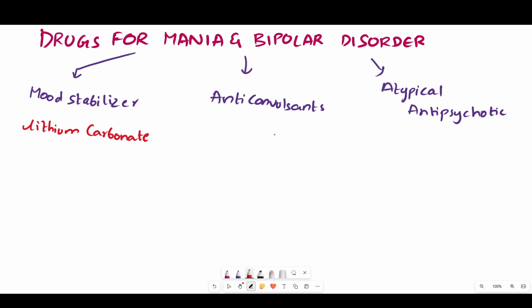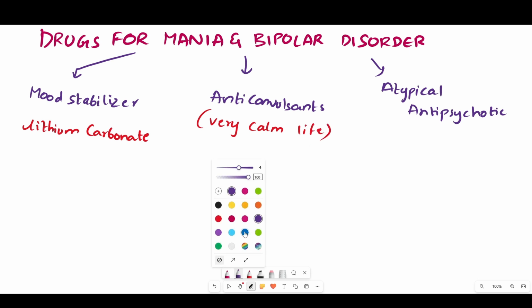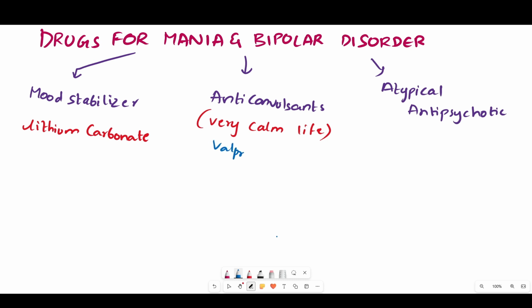And in the anticonvulsants, just remember one sentence: very calm life, where V means valproate, C means carbamazepine, L means lamotrigine.